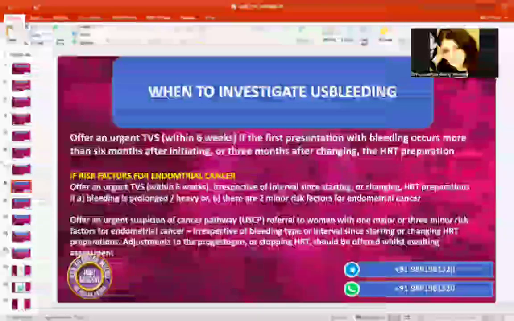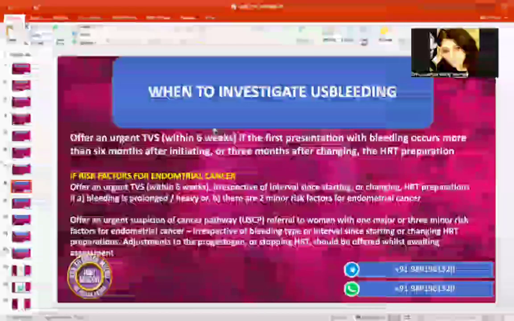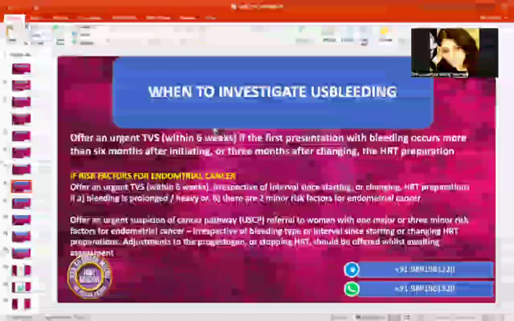Everybody chorus, because this is a very common scenario they may give you. There are 3-4 scenarios they can give you, and the highest possibility is that they will give you a scenario like this. So what is an absolute indication for urgent TVS within 6 weeks?